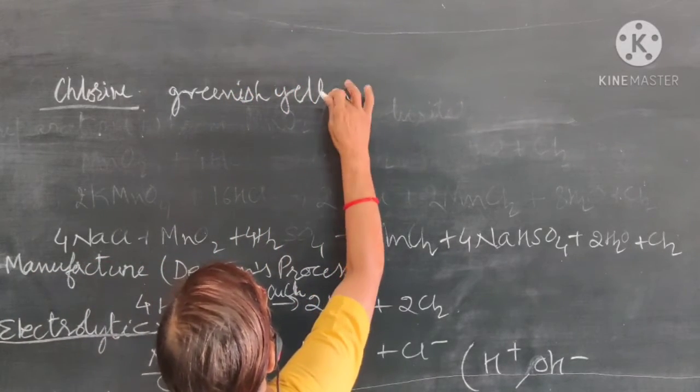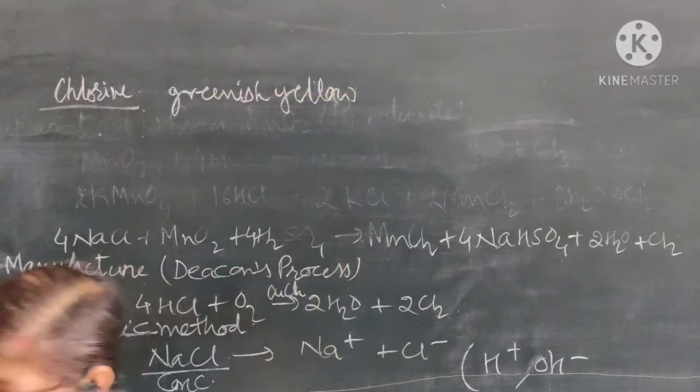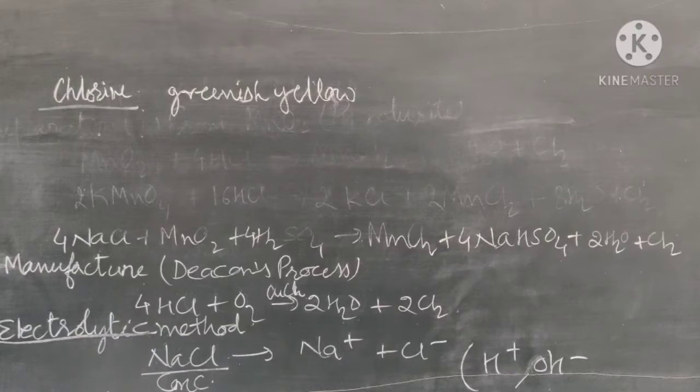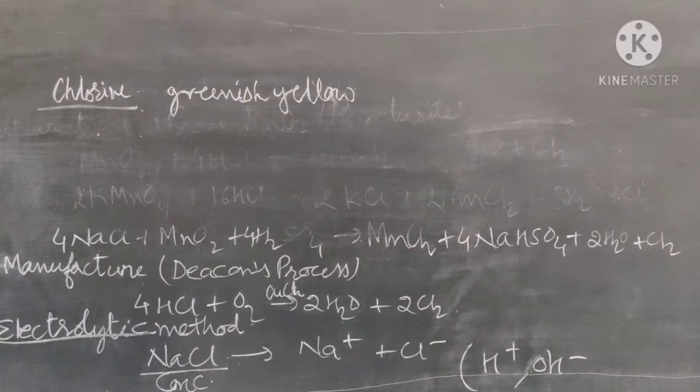And it is having a suffocating smell. It is a greenish yellow gas with a pungent and suffocating smell, and it is heavier than air and soluble in water. So chlorine is heavier than air and it is poisonous in nature. Then it can be easily liquefied by cooling under pressure. So these are the physical properties.